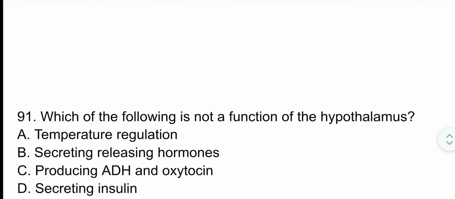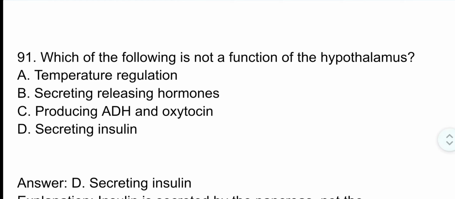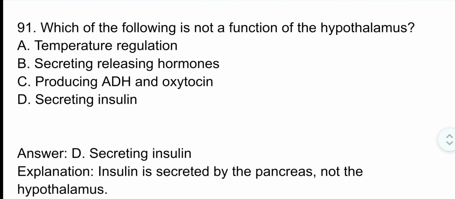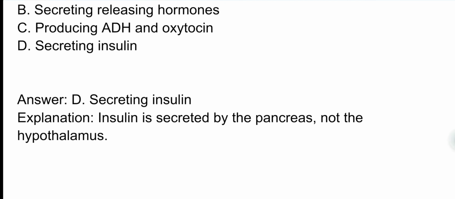Question number 91. Which of the following is not a function of the hypothalamus? Correct option is option D. Secreting insulin. Insulin is secreted by the pancreas, not the hypothalamus.